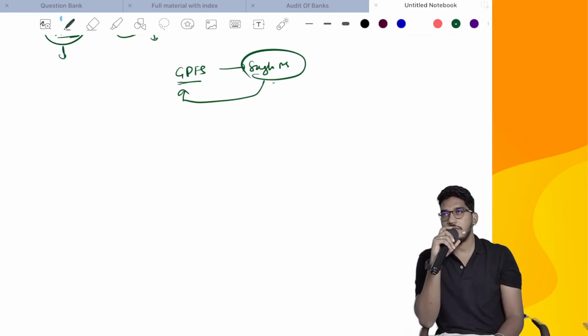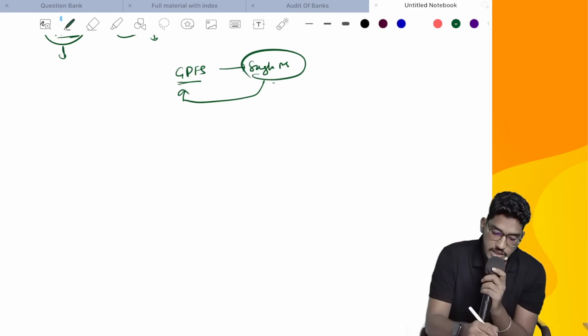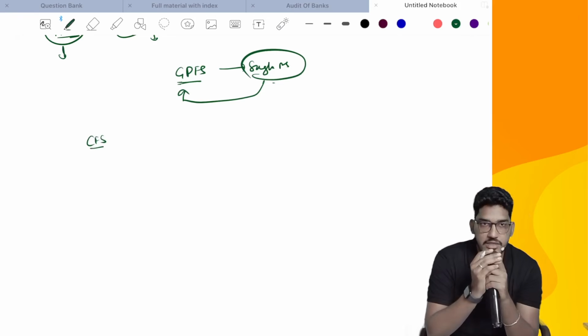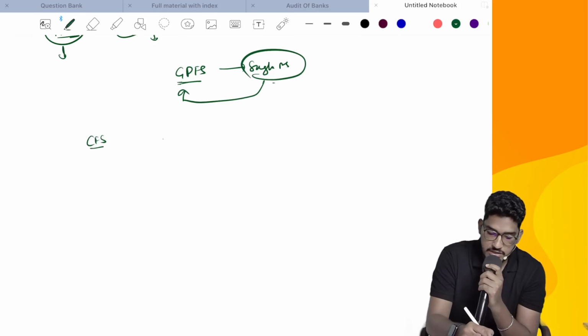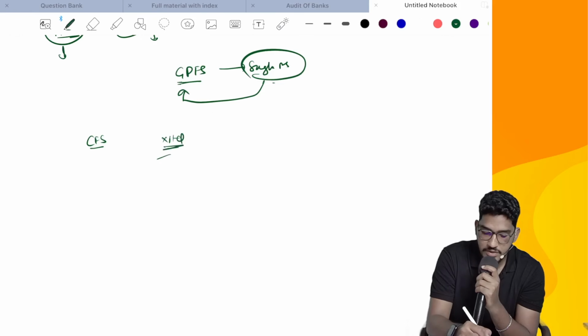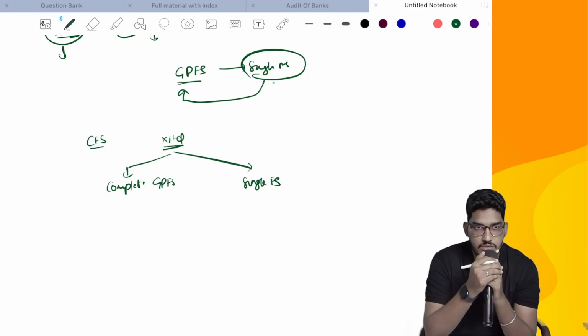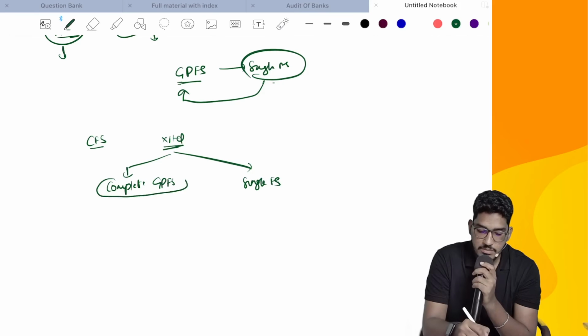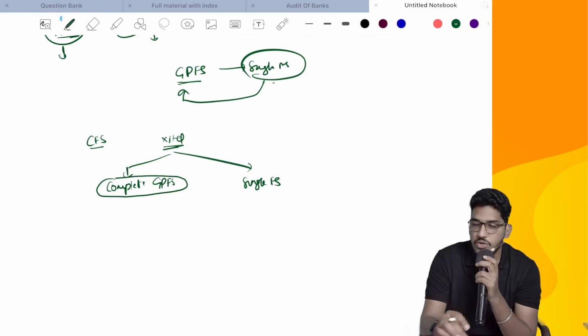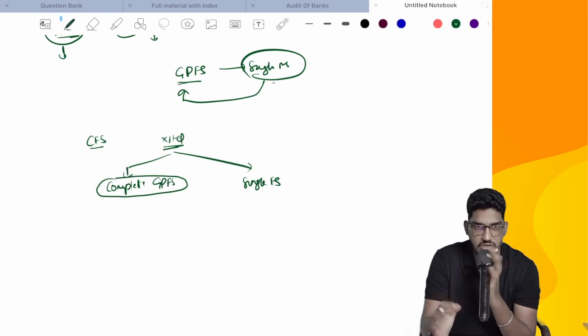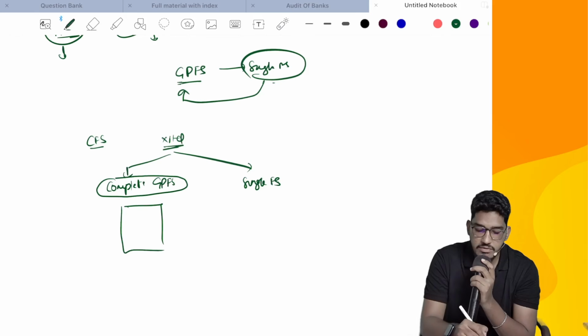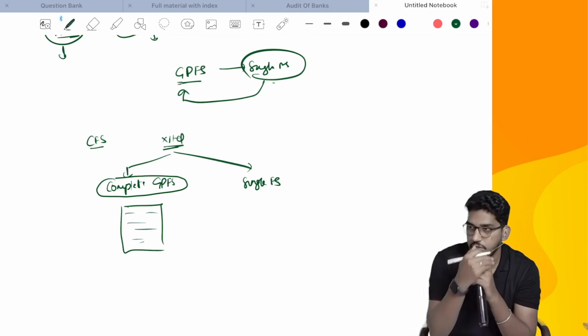And a few more things they say here. See, if complete financial statements are there, I will give you one example. Take some company X Limited. They have complete general purpose financial statements, and because of some requirement, they asked you to conduct the audit of a single financial statement also. Now these complete general purpose financial statements will definitely have gone through audit. The statutory auditor will be there. The statutory auditor will give an audit report, yes.